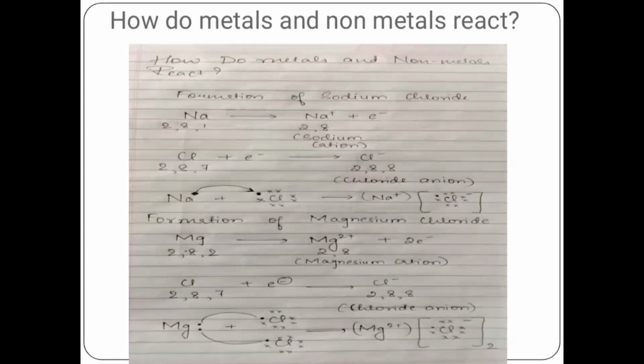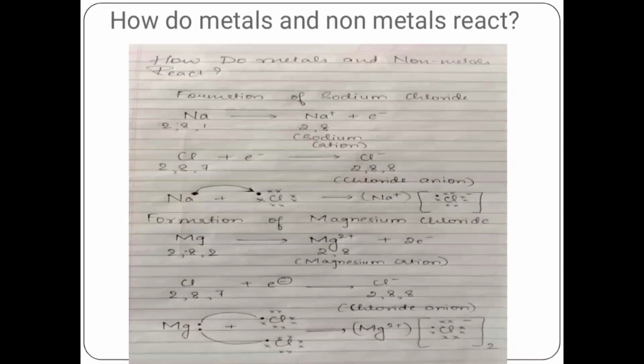Now when we talk about the sodium atom, it has one electron in its outermost shell. If it loses that electron which is present in its M shell, then its M shell becomes empty and the outermost shell is now the L shell, and it has a stable octet. The nucleus of the atom will still have 11 protons, but the number of electrons will become 10, and hence there is a net positive charge, giving us a sodium cation, that is Na+.